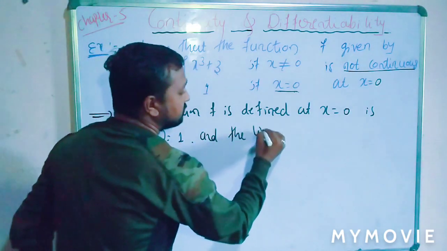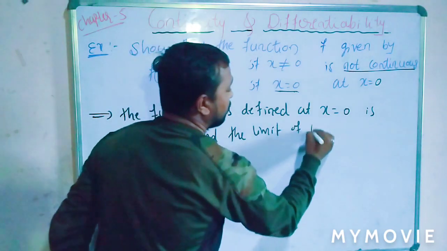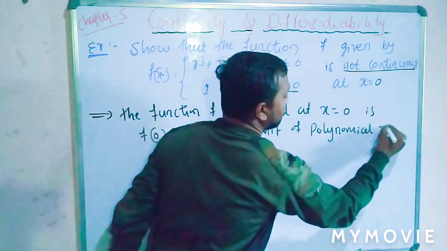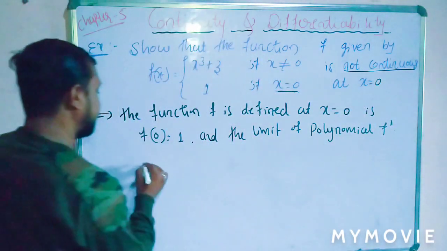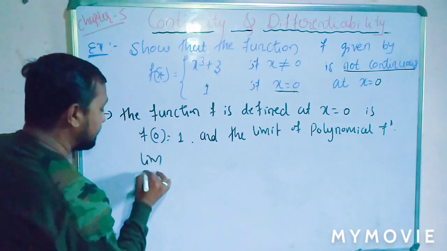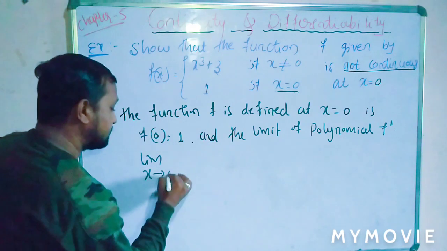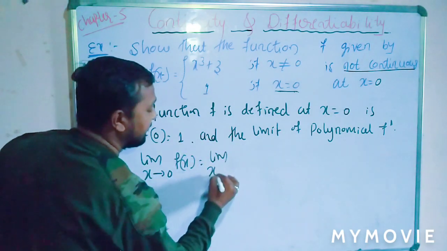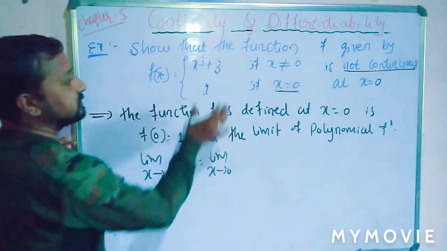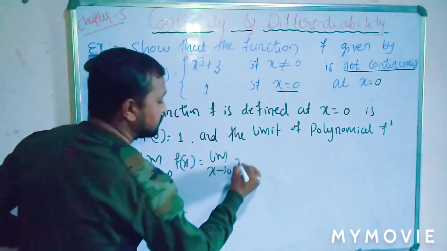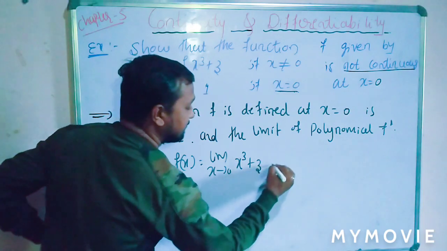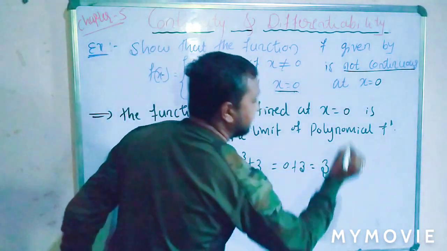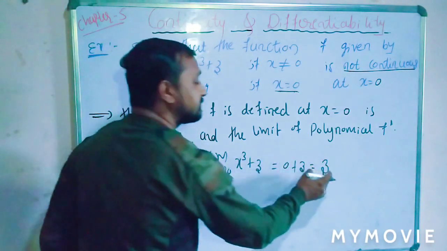This is the constant function, and the limit of the polynomial function, that is, limit of x tends to 0 f of x, is equal to the limit of x tends to 0. What is your f of x? That is your polynomial function x cube plus 3, which is equal to 0 plus 3, which is equal to 3. The value of the limit function is 3.